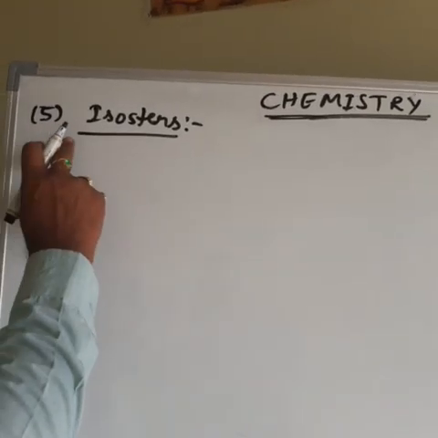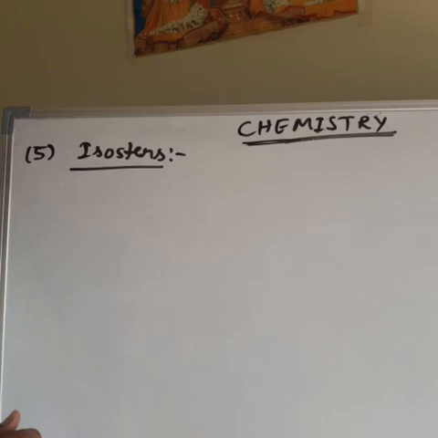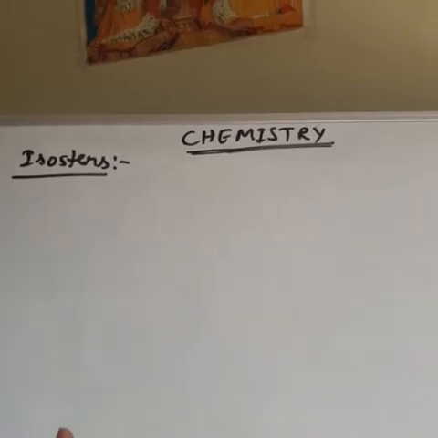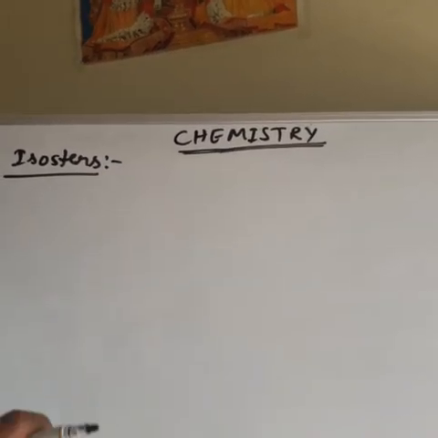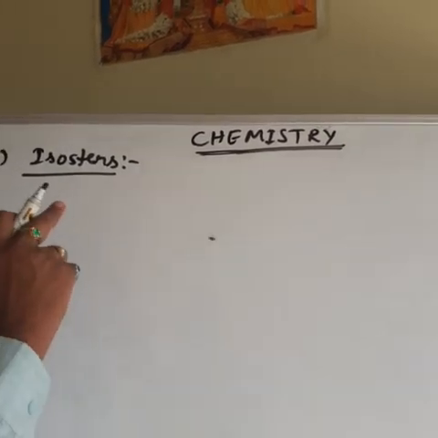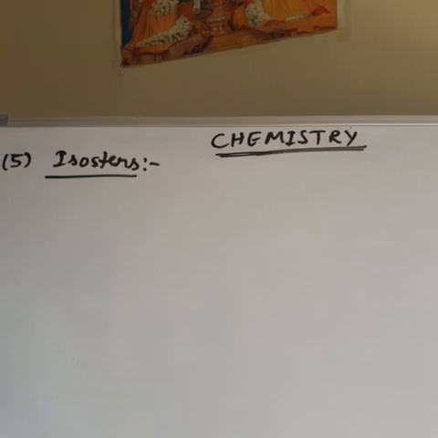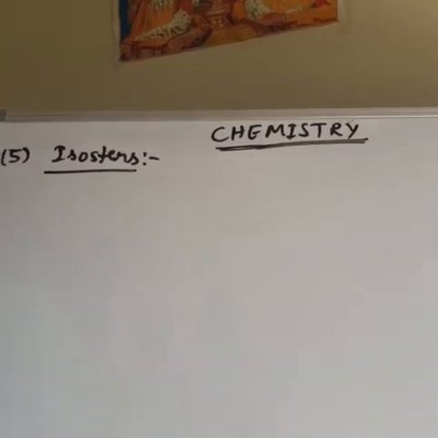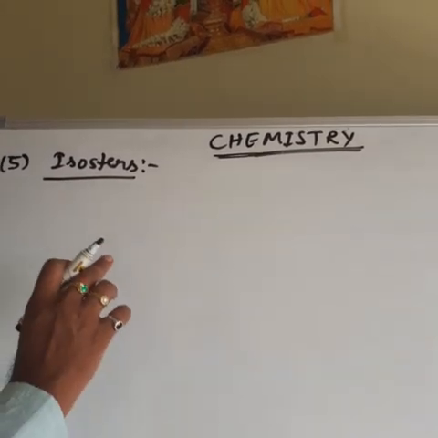The next concept is what are isosters. Isosters means molecules have the same atomicity, meaning the number of atoms in the molecule is the same. That is atomicity. The molecules have the same atomicity and also the same number of electrons. This type of molecules is called isosters.